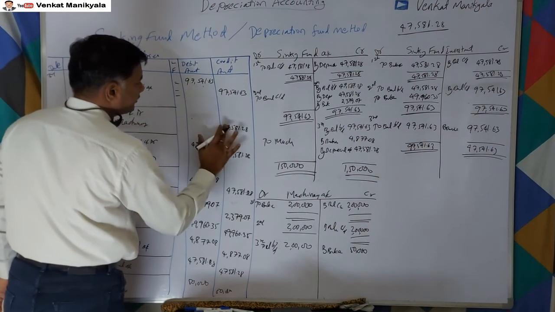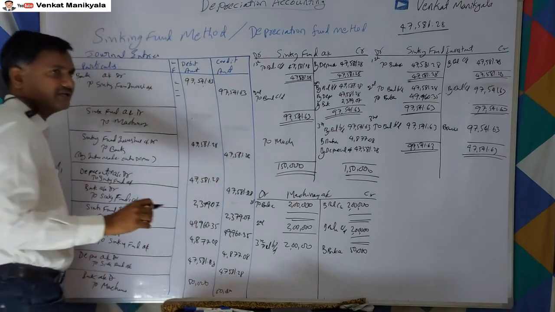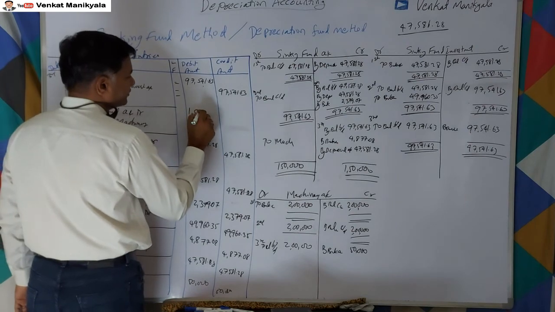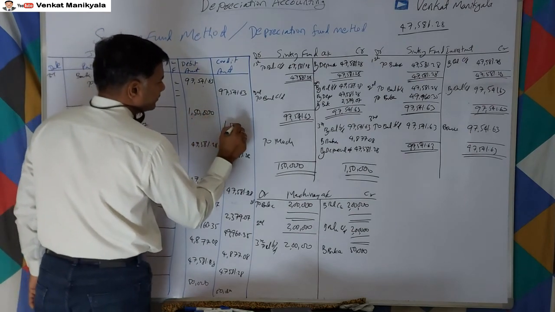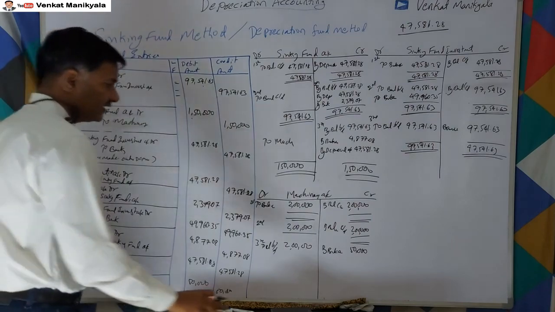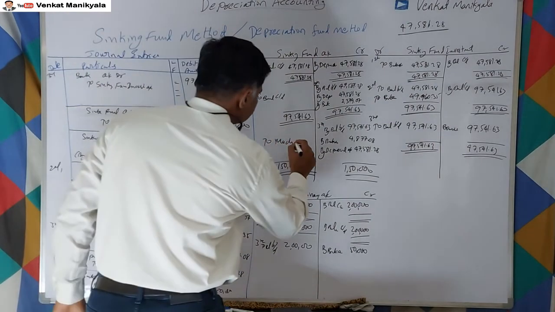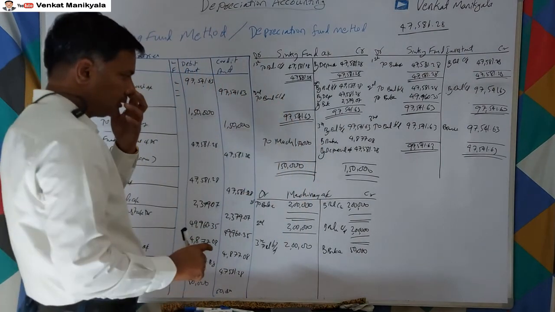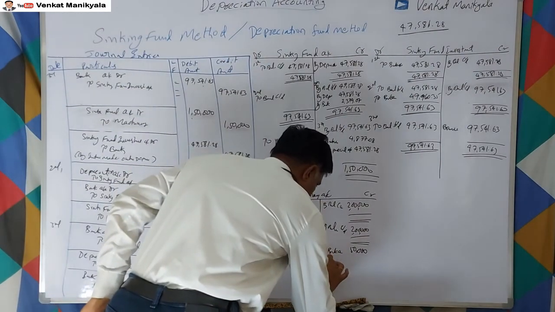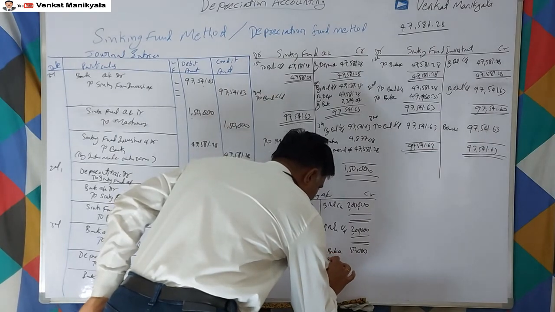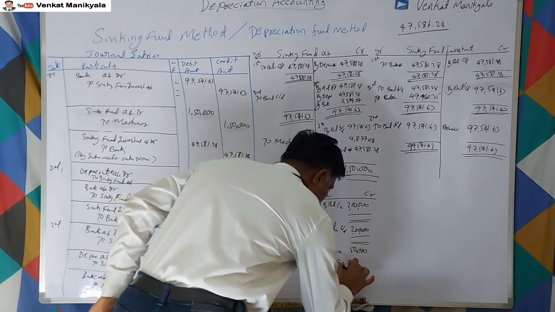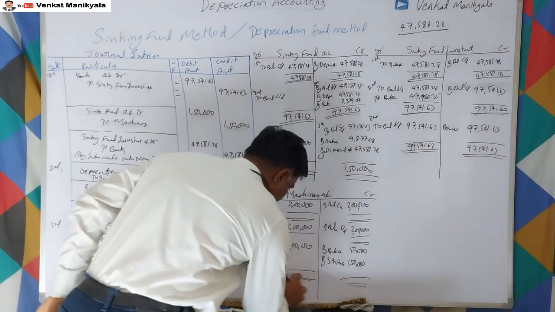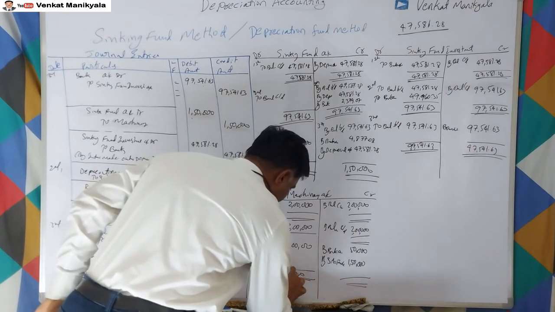How much is it giving? 1,50,000. It shows 1,49,999, which is nothing but 1,50,000. So by writing this 1,50,000, the sinking fund account is closed. We transfer it to the machinery account, by sinking fund account 1,50,000. By this the machinery account is also closed.